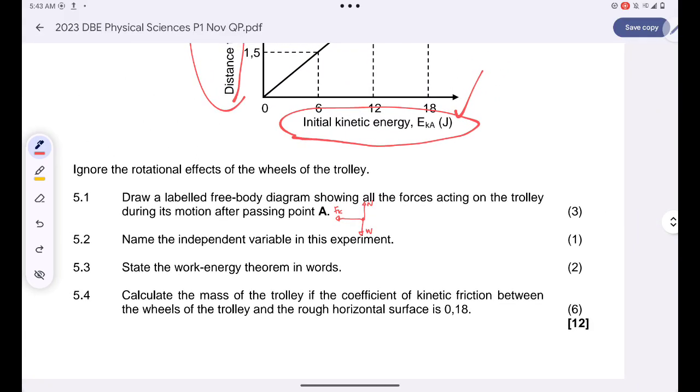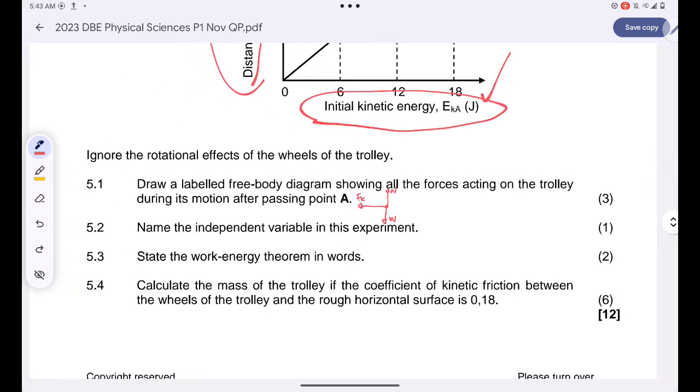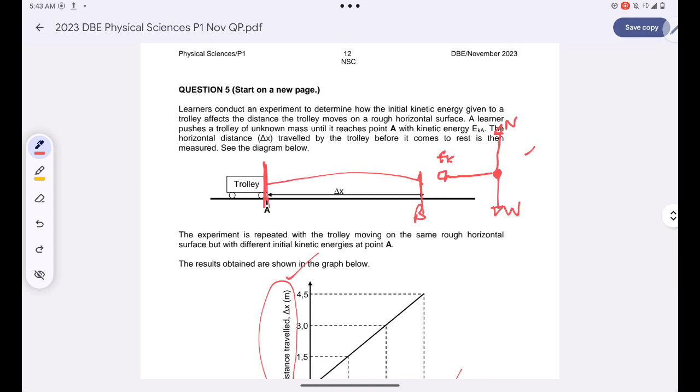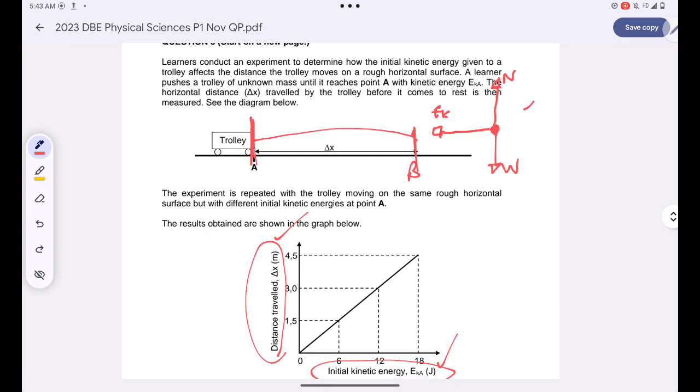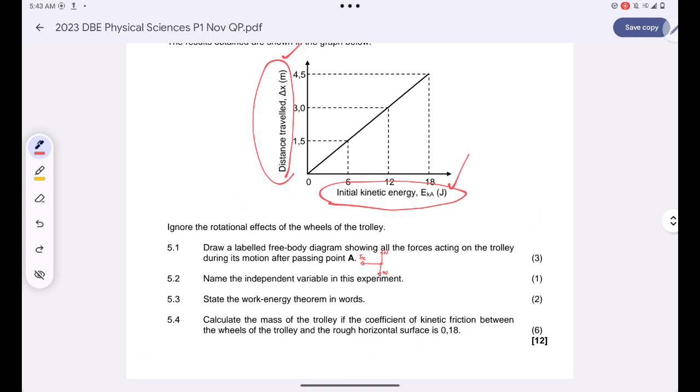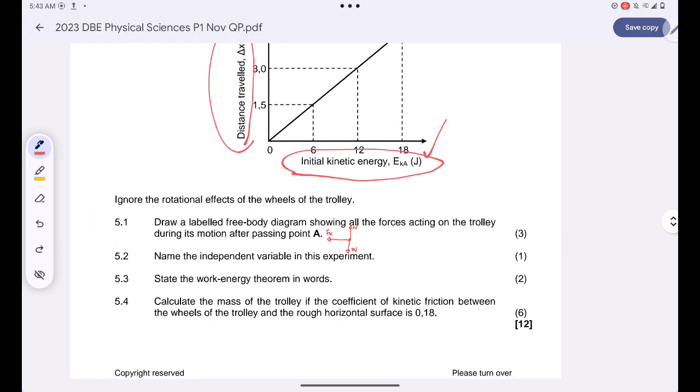Remember that the independent variable is the initial kinetic energy, because according to the investigation, the learners are trying to determine the distance traveled if they keep on changing the initial kinetic energy of the trolley. So kinetic energy is the independent variable. Now I'm supposed to state the work energy theorem in words. It simply states that the net work done on an object is equal to the object's change in kinetic energy.